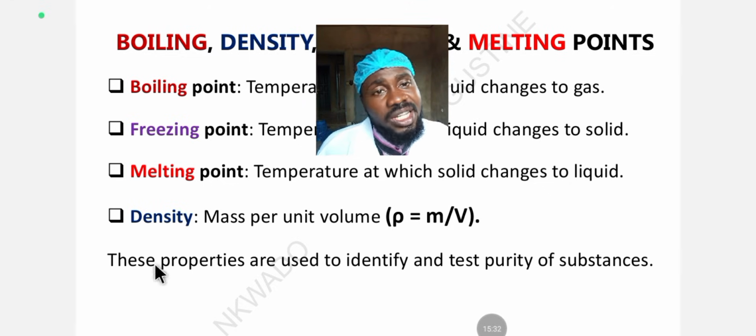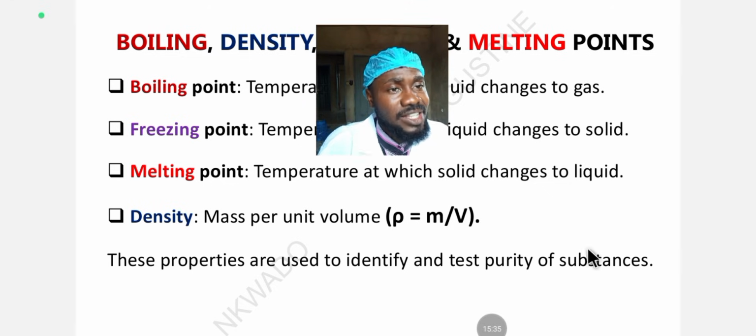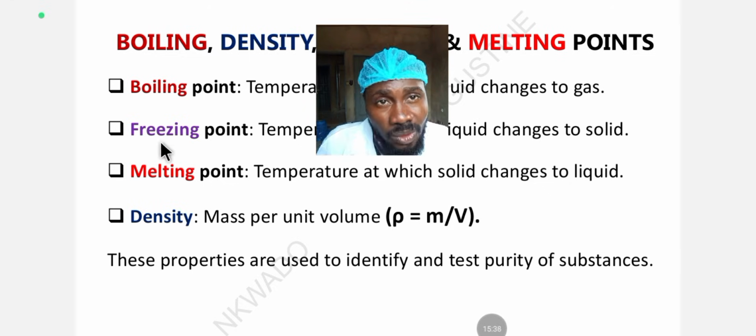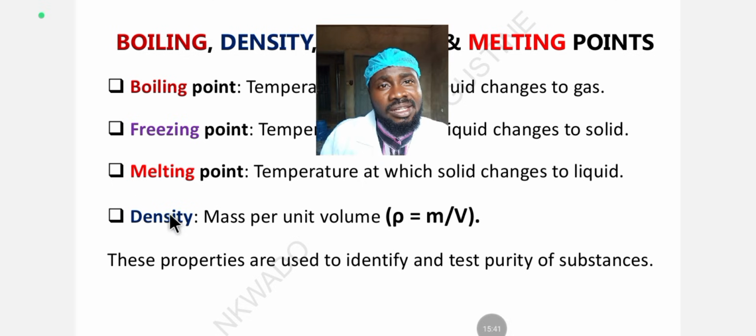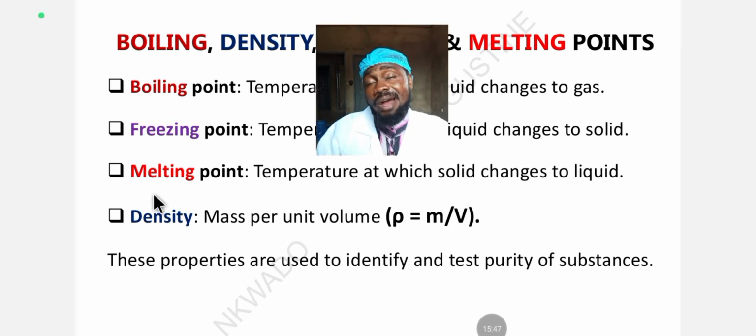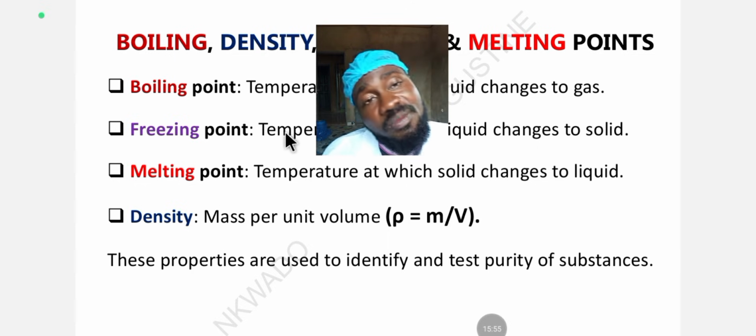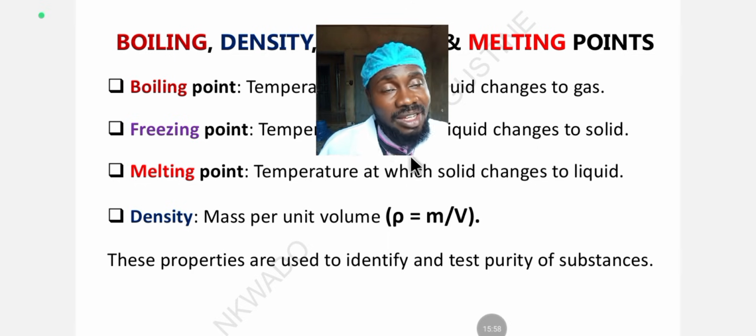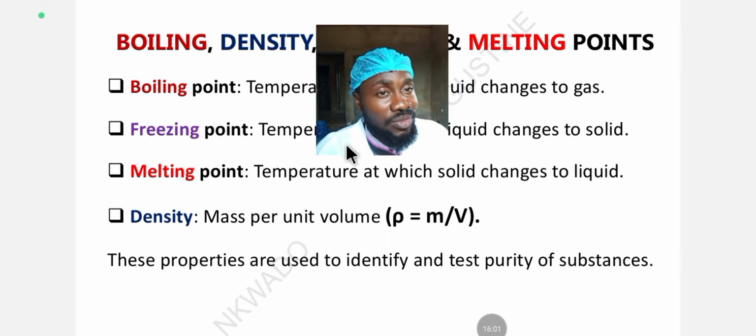Note, these properties are used to identify and test the purity of substances: freezing point, boiling point, melting point, and density. All four of these are used to test what? The purity of a substance. So JAMB can ask you which of these is not used to test the purity of substances. You are going to see boiling point, freezing point, melting point, and density, and then they will bring another thing that is not here. You already know the answer.